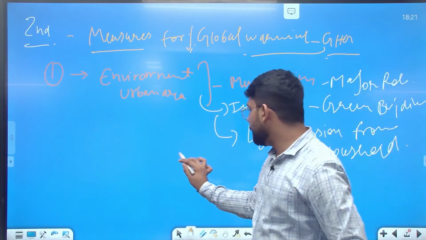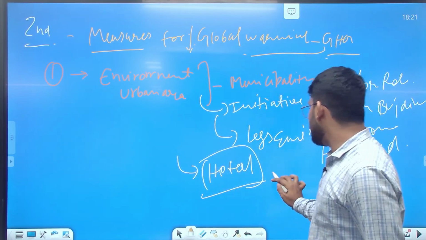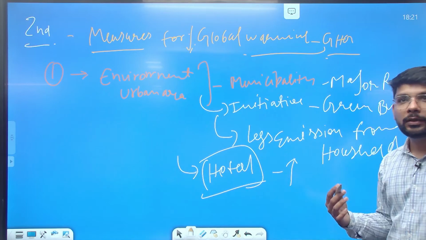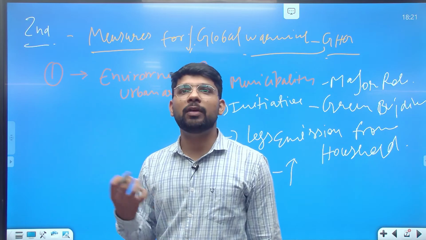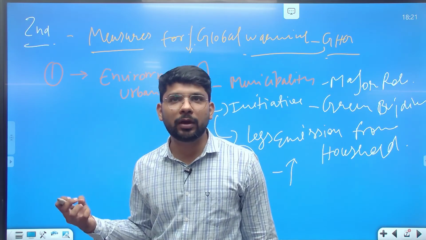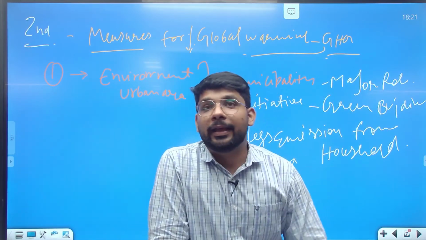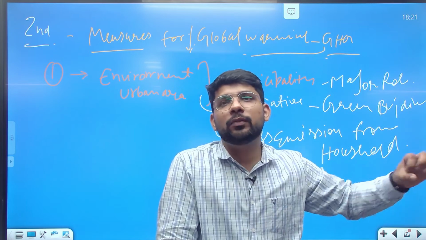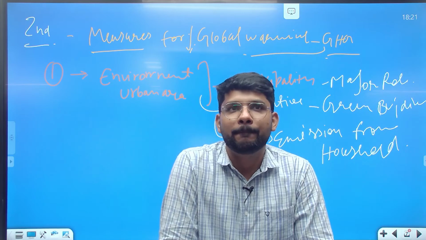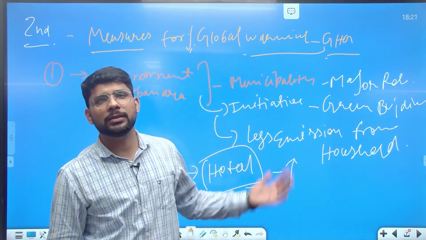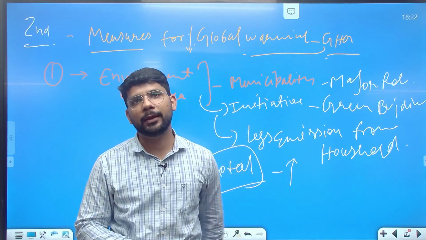Similarly, there is a hotel which, instead of using AC, uses a venting system through water. This means there is a water pool outside the hotel, and the air passes through those pools, providing cold air to the hotel rooms. So these are new kinds of inventions which are helping in controlling global warming.